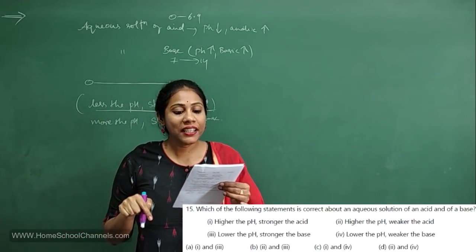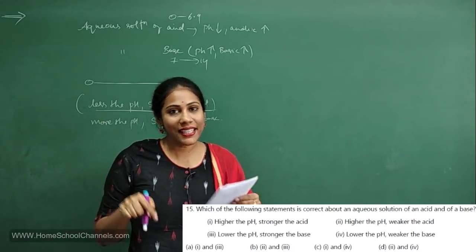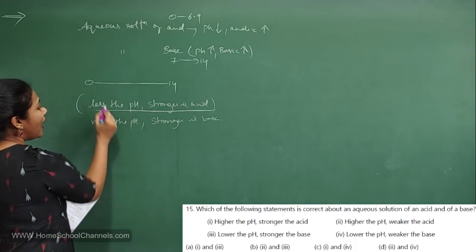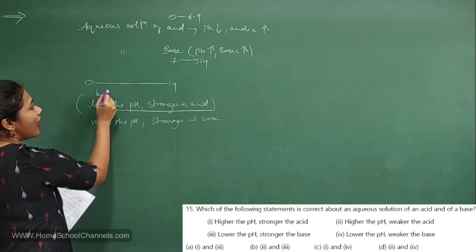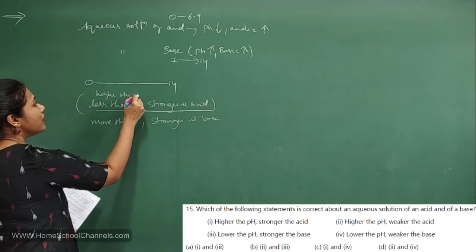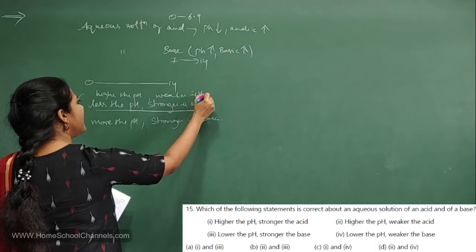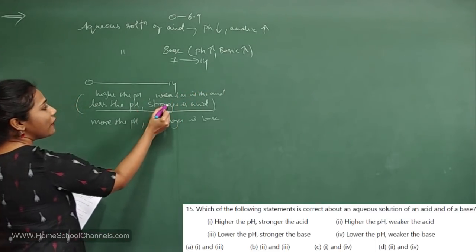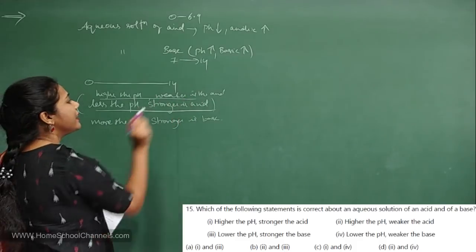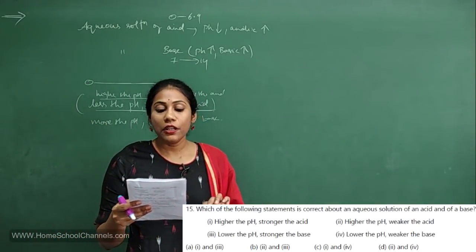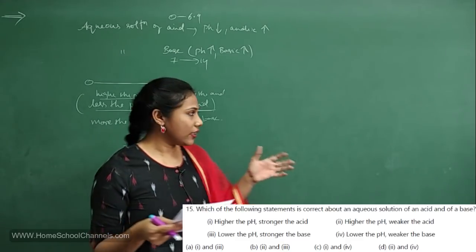Statement 2. Higher the pH, weaker is the acid? Yes. Lesser the pH, stronger means higher the pH, weaker is the acid. Definitely. If I have to tell the sentence in the opposite way, I can tell it this way. Yes, the second statement is correct. Third one, lower the pH, stronger is the base.